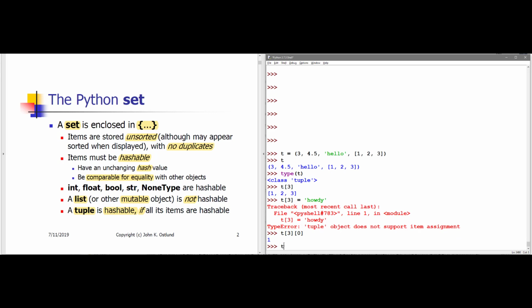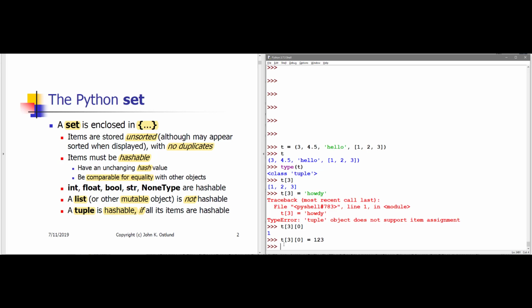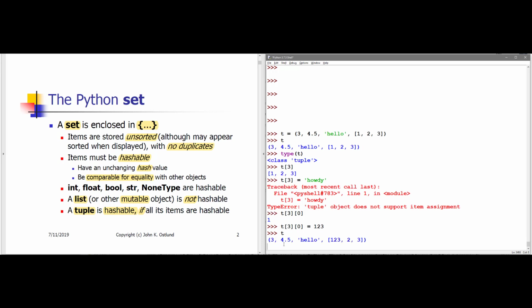And I can say t sub 3 sub 0 gets 123, let's say. And I have changed that item within that list within the tuple to 123. Good heavens, I've claimed that a tuple is immutable. So how is this working?